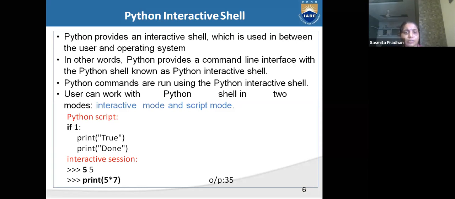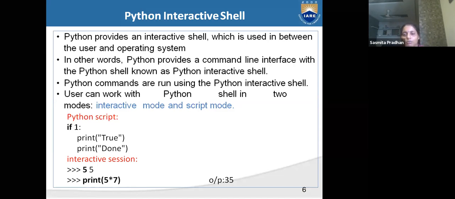Command line interface means that the Python shell is a Python interactive shell. That command line interface with Python is called the Python shell, known as the Python interactive shell. Python commands are run using the Python interactive shell. The user can work with the Python shell in two modes.